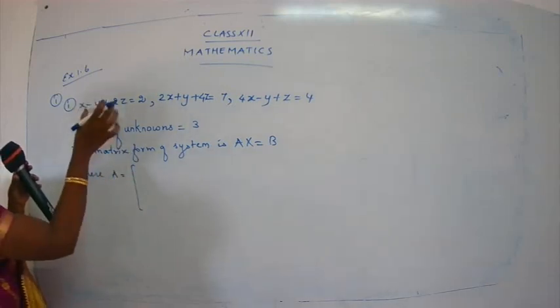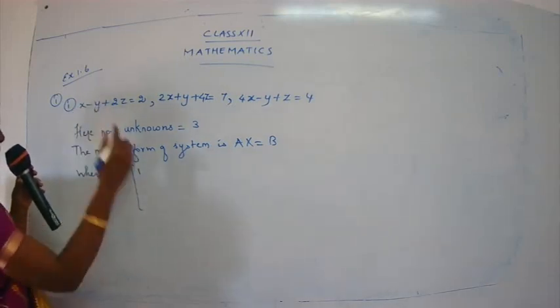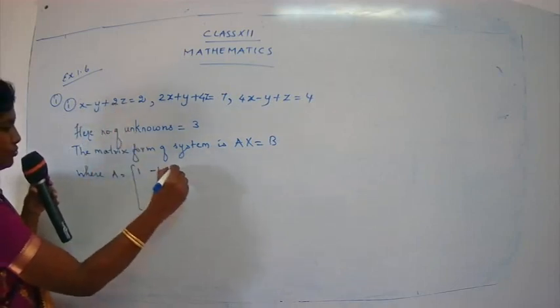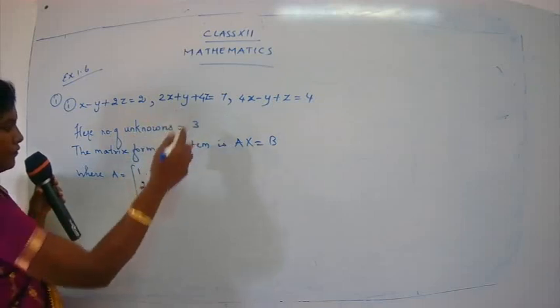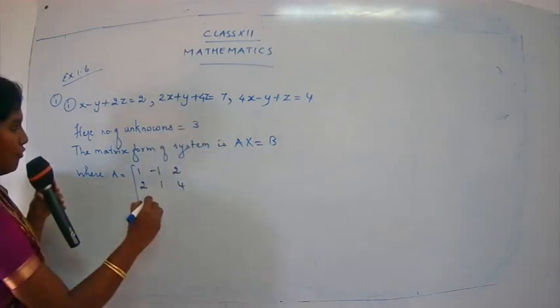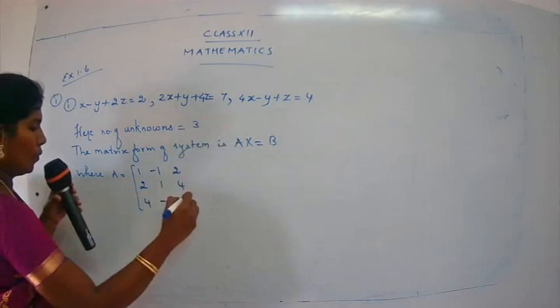Okay, just follow the same order. So 1, minus 1, 2, here 2, 1, 4, 4, minus 1, 1.